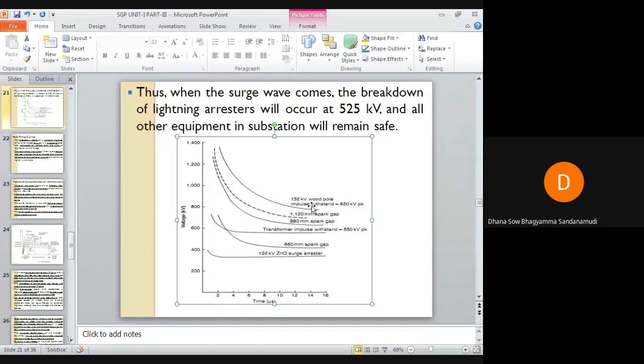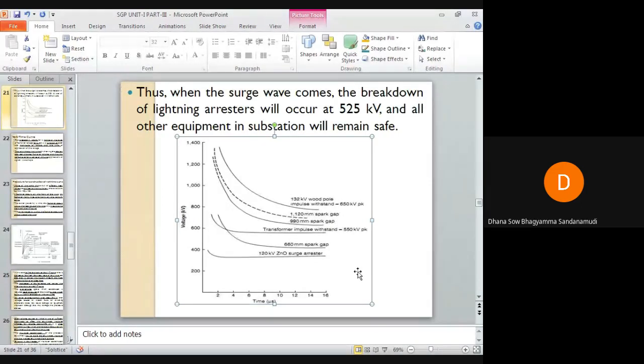In general, if we discuss, this is the transmission line, this is the transformer and this is the lightning arrestor. In terms of voltages, the lightning arrestor breakdown voltage is approximately 400 kilovolts here. Similarly, for the transformer, its breakdown voltage is approximately 550 kilovolts here.